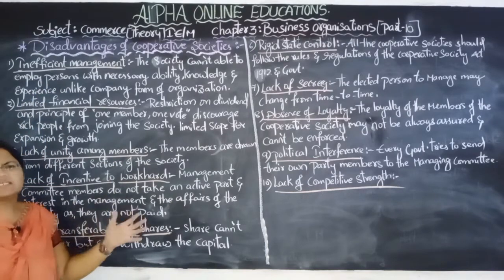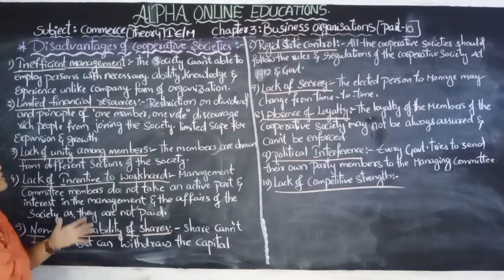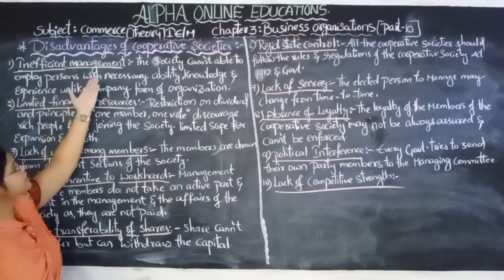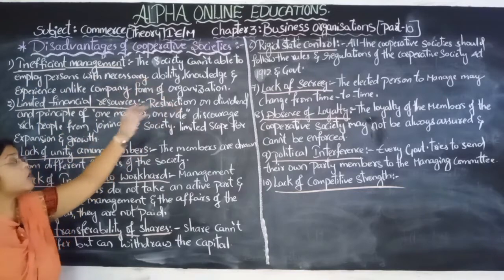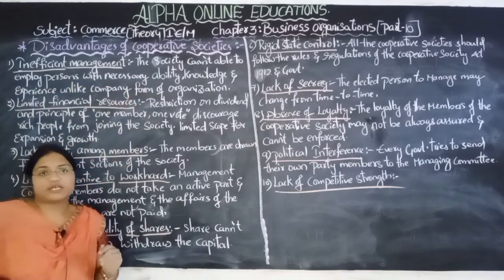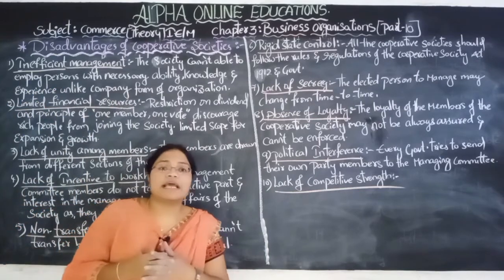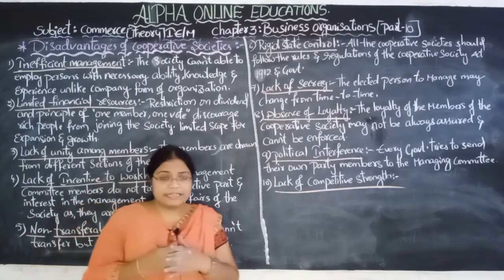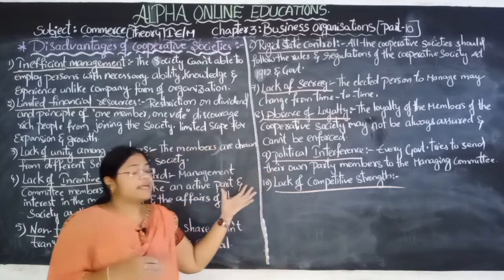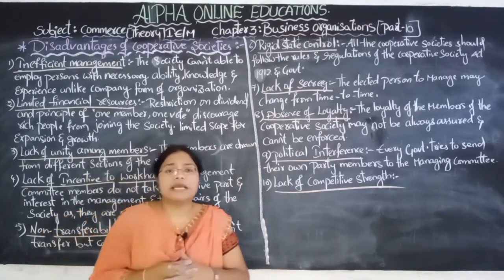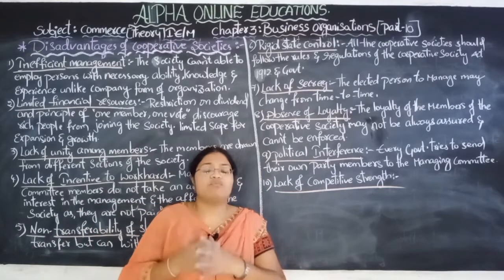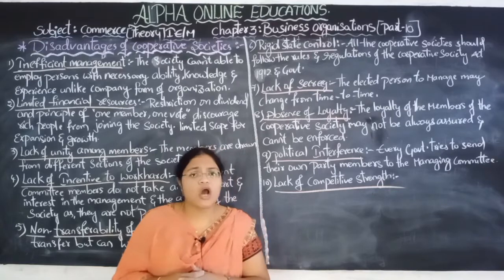There is less management support because the cooperative society cannot afford persons with the necessary abilities, knowledge and experience, unlike company forms of organization. Companies employ expert persons in their organization. In this way, cooperative societies cannot afford employees with specific skill, knowledge and talent.